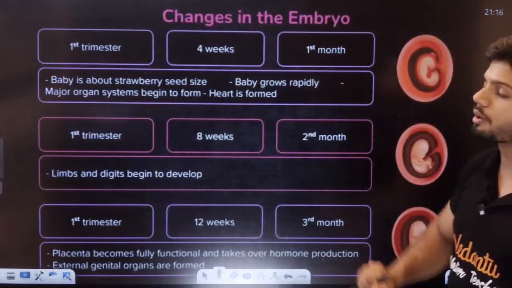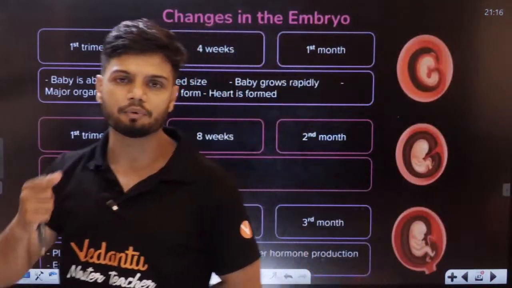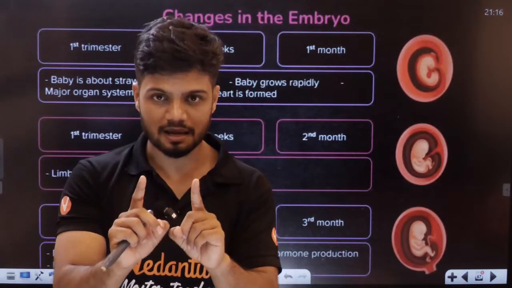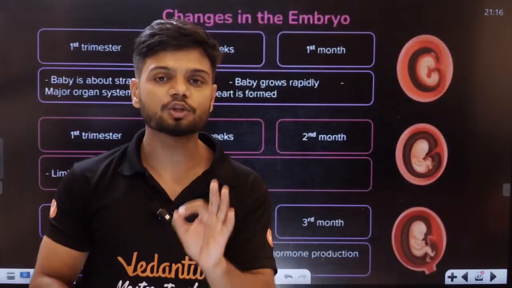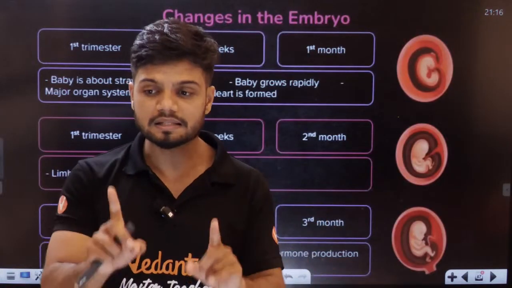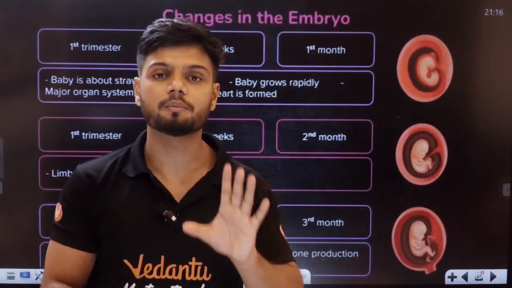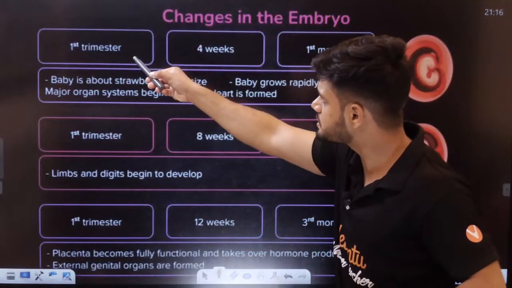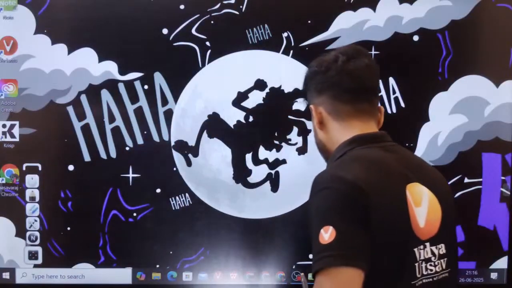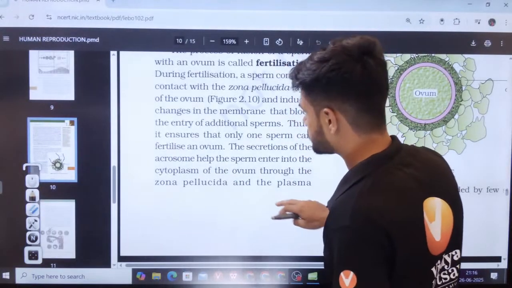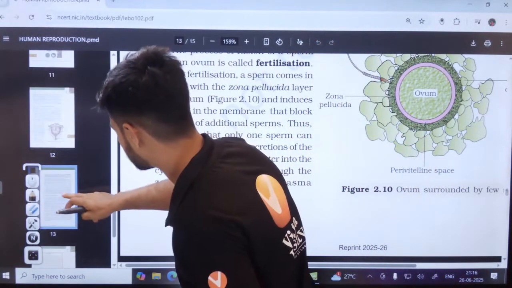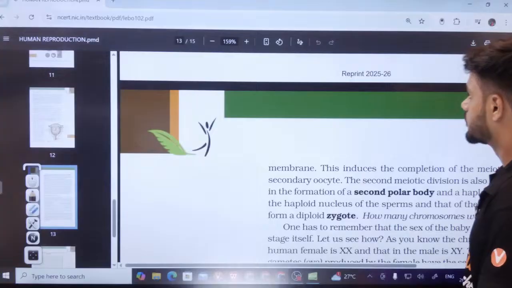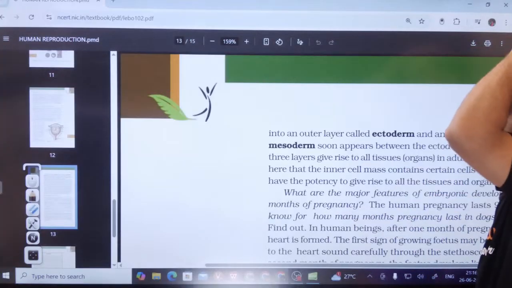Now, this is the most important part. Changes in the embryo. What exactly happens every single month? Students, before NEET 2025, I told all my students, please learn this table very well. You will get a question from here, and the question came from here. Please learn this very carefully. First trimester, students, I'll open NCERT for this. It's clearly written in NCERT. Okay, students, see this.